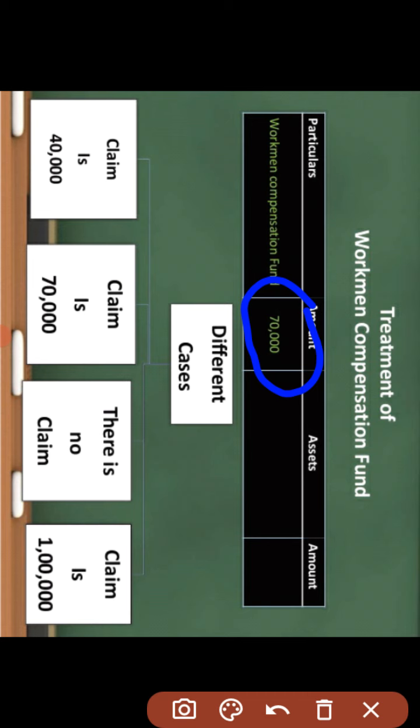If there is a claim of 40,000, meaning a claim less than the existing reserve; if the claim is equal to the 70,000 reserve provided; if there is no claim, what would be the accounting treatment; and if there is a claim of rupees 1 lakh, more than the existing reserve.